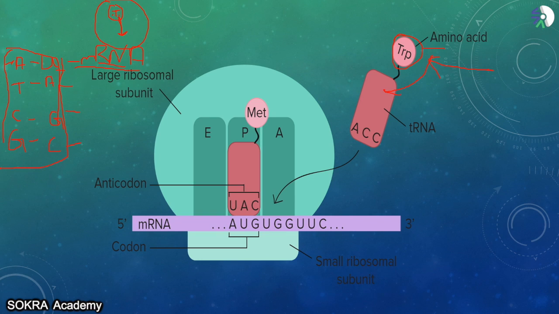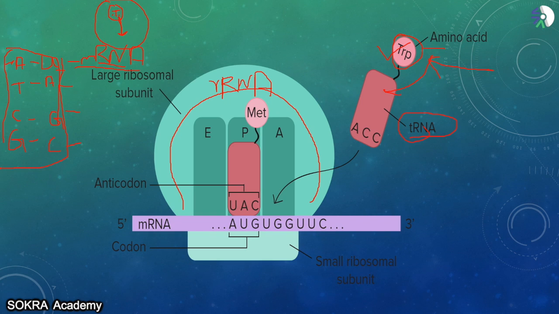Here there is an amino acid on the tRNA, and this is a sequence of amino acids present on the tRNA. And this entire green structure here is the ribosomal RNA.